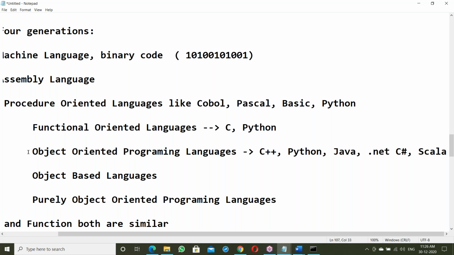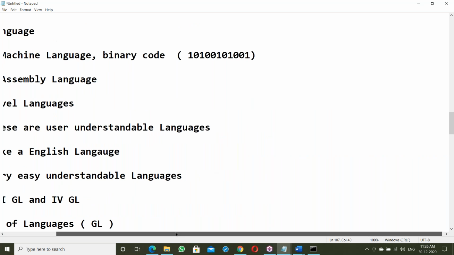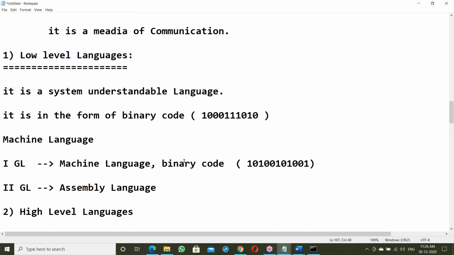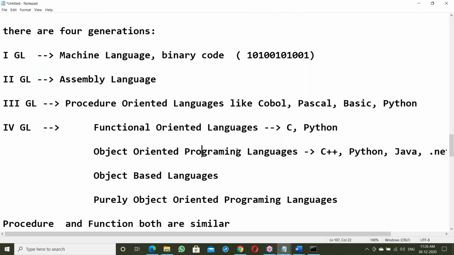So what is Java? Java comes from what? Object-oriented programming language. Java is a high-level language. Low level, high level. In that, Java comes under high-level languages. In high level, it's object-oriented here.